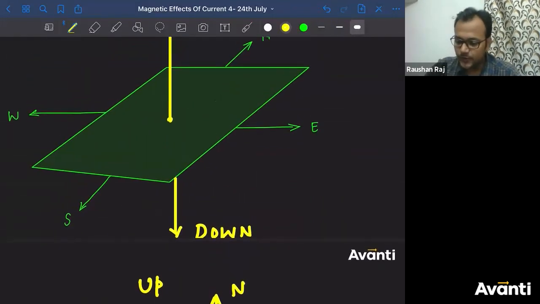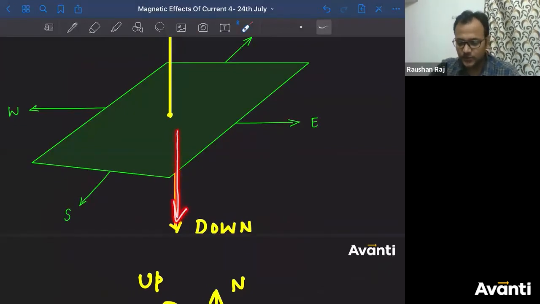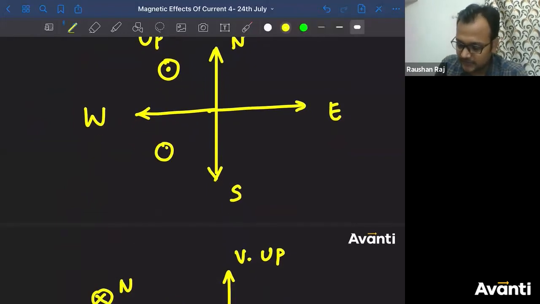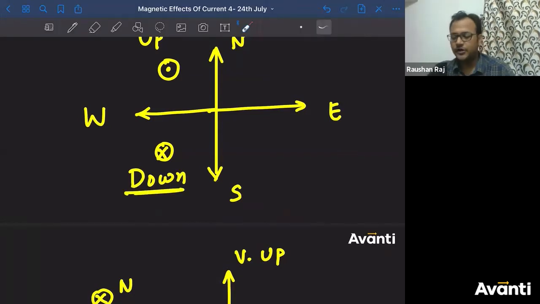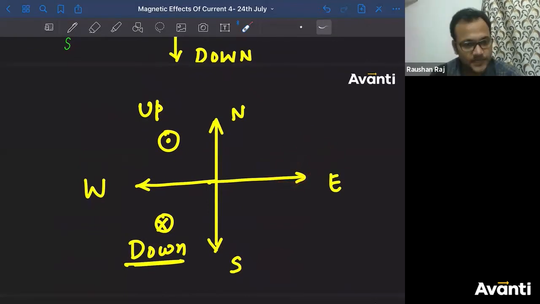Okay, how will this vertically downward direction look to you? It will be going away from the observer. That means going into the plane. This is the plane I'm looking at from the top side. It will be going into the plane. So this will be vertically down. So these are the two possible representations of directions in 3D space. Did you understand both, this one and this one?